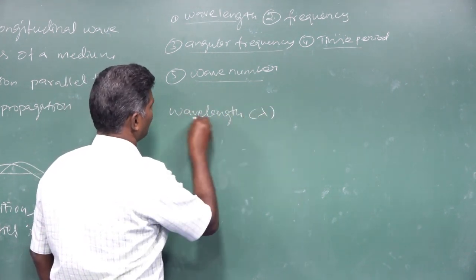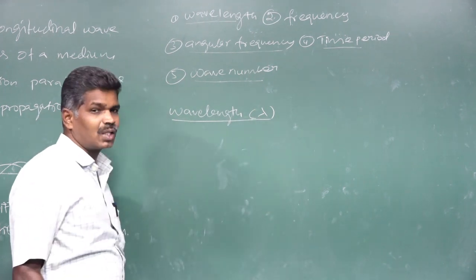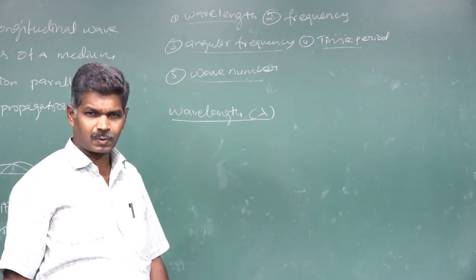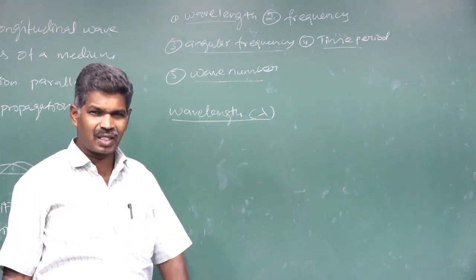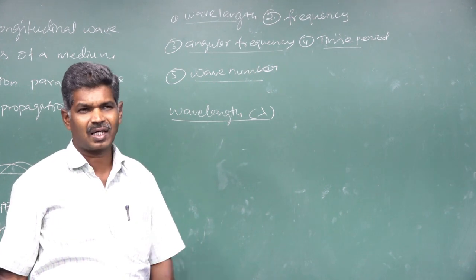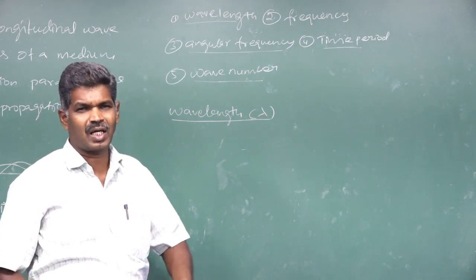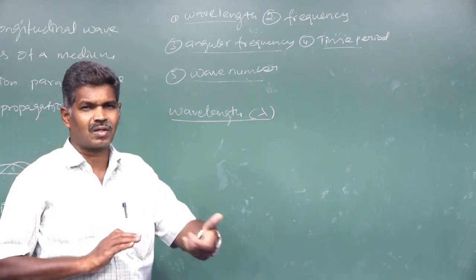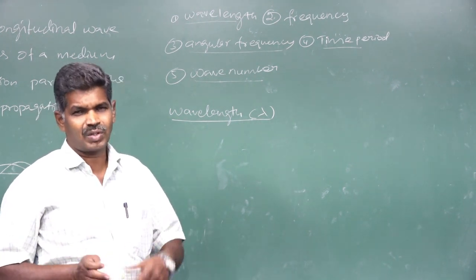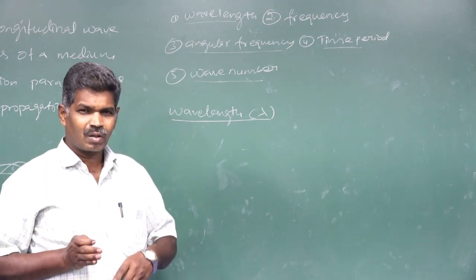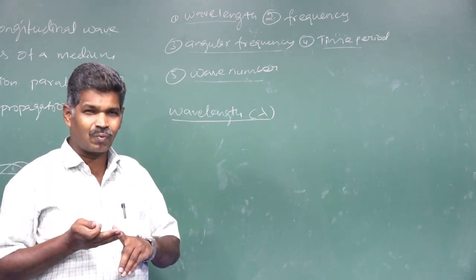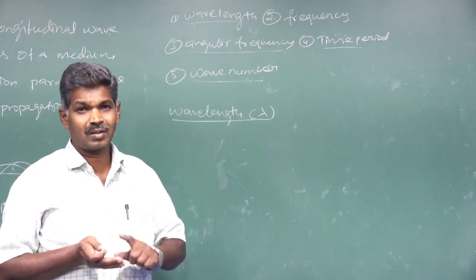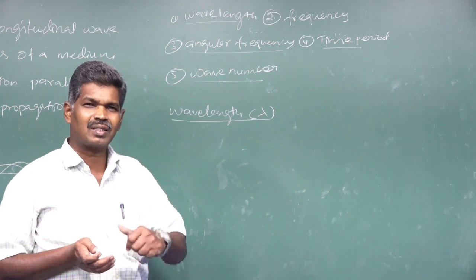That is symbolized as a Greek symbol, lambda. Lambda is the symbol for wavelength in waves. Suppose you take transverse waves, how they propagate as a crest and trough. One complete wave means one crest plus one trough combined. The length of one complete wave is called the wavelength.